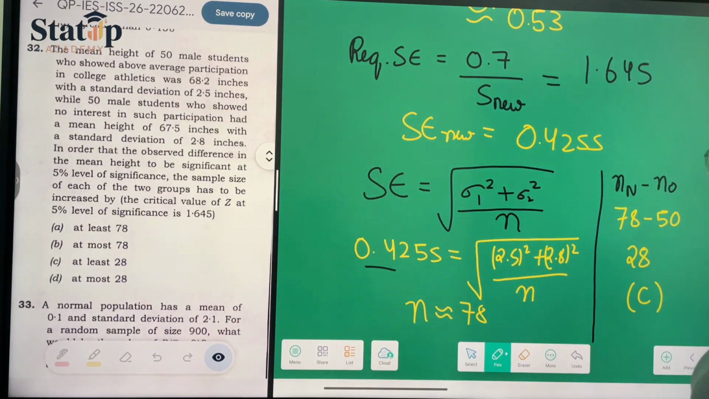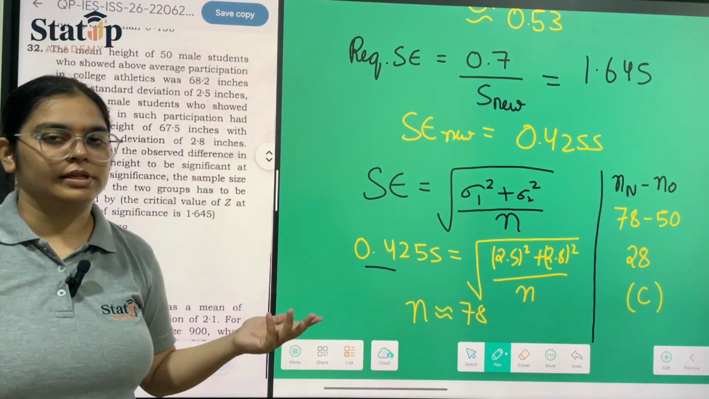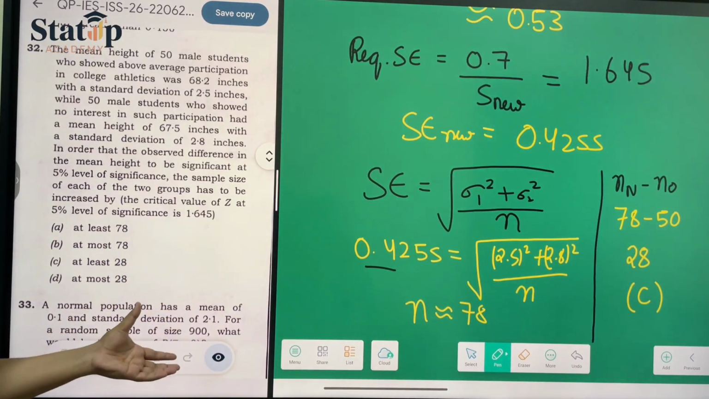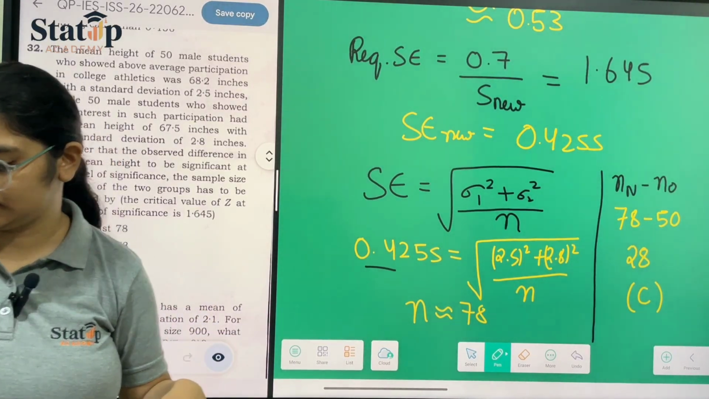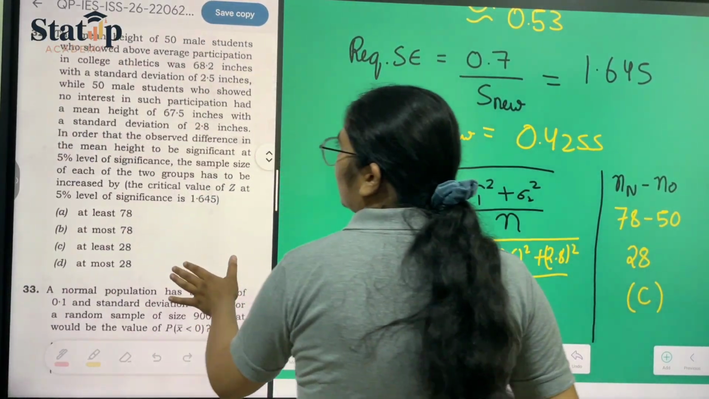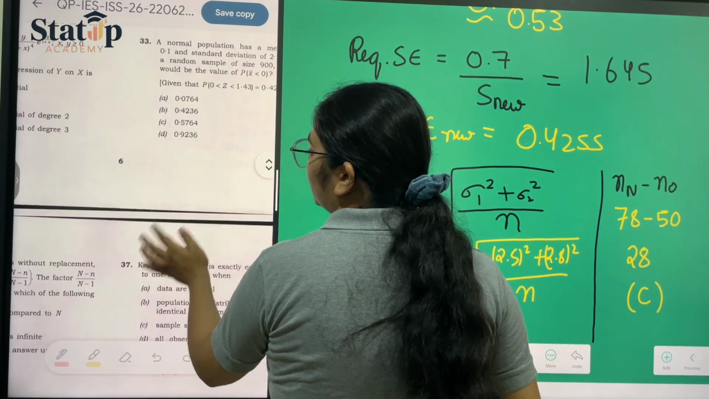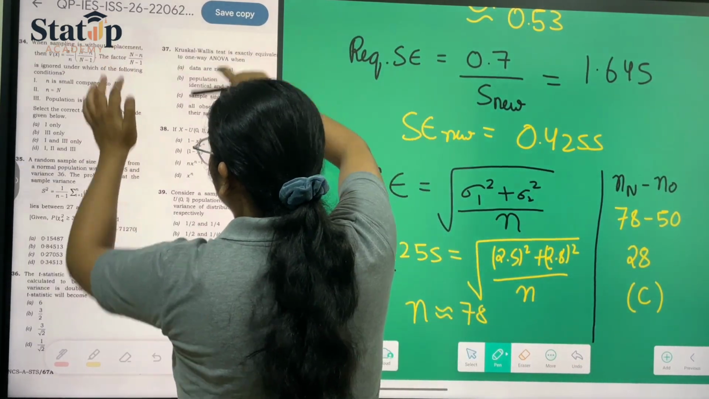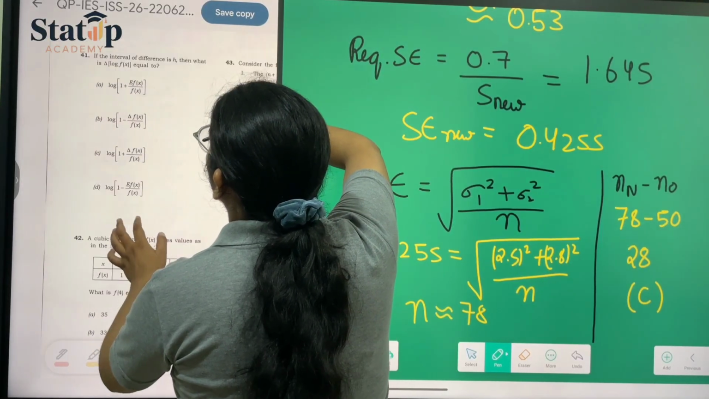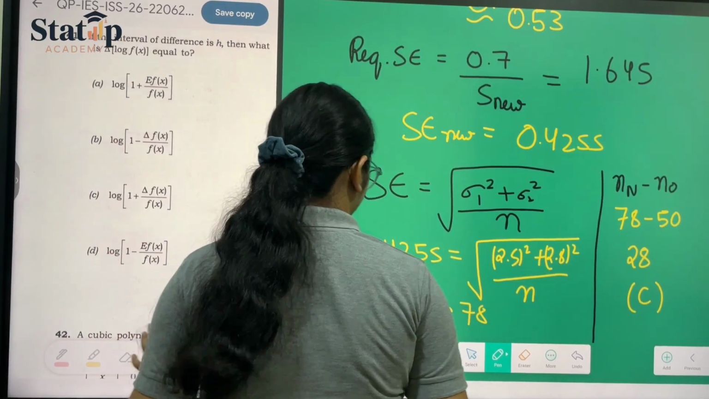We should increase it by at least 28 to get the difference in mean significant at 5% level of significance. Okay, this is how we solve this question. Now all the parts have been completed by us. Now we'll be moving towards the numerical analysis part. So first of all, we'll be taking question number 41, which is on the screen.